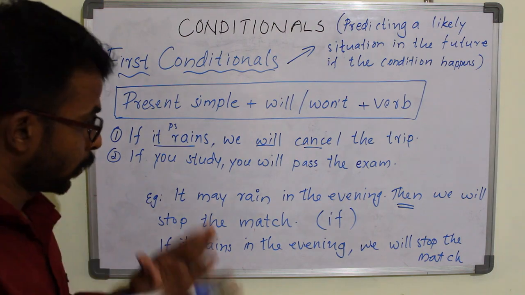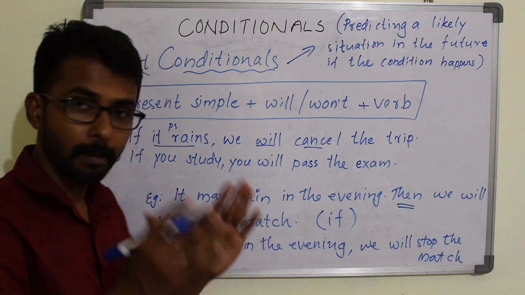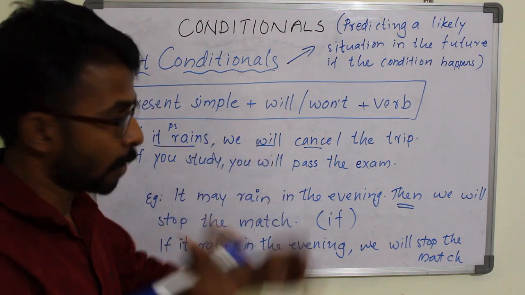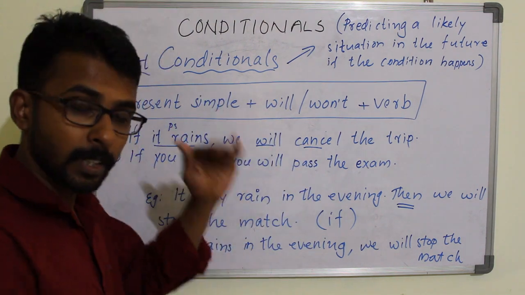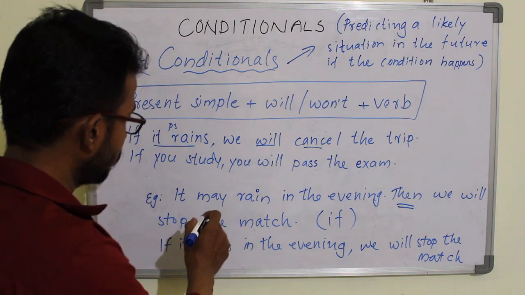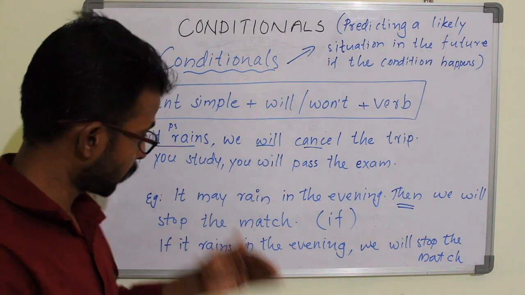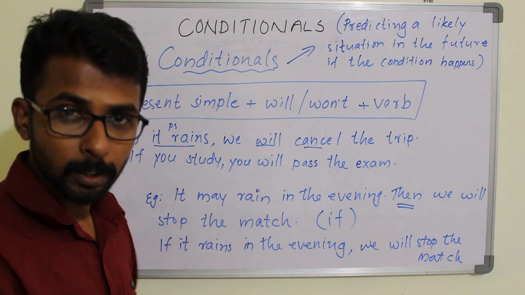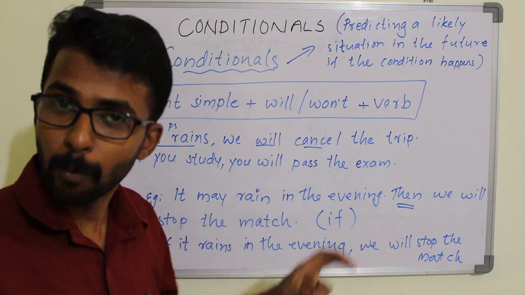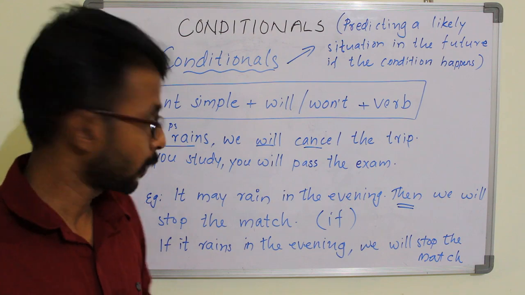So don't get confused, just go through this video again, and if you have any doubt, refer to the previous video, and after that once again you read this, practice one or two times, and again if you have any doubt you may contact me, you may drop a comment in the comment box, and I will get back to you, right?